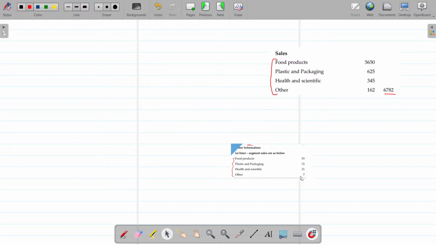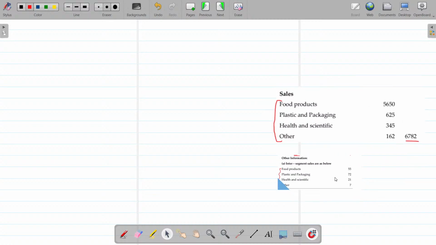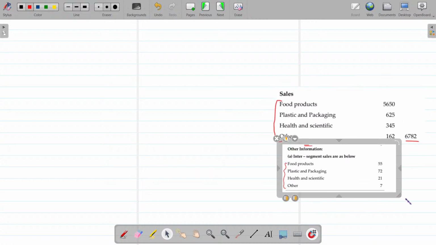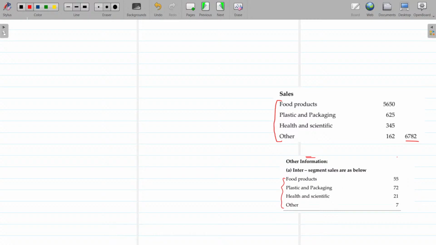Intersegment sales. How can you prepare? Come on. You have to prepare separately like a branch account. You have to prepare for food products, plastic and packaging, health and scientific, others, and total. Consolidation.